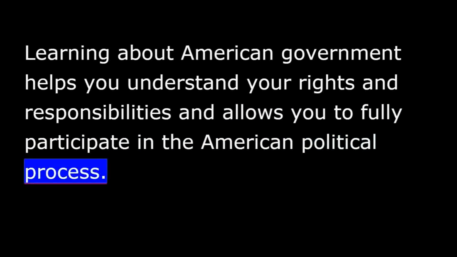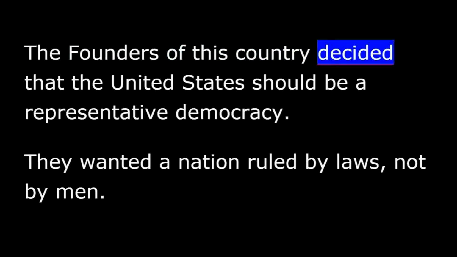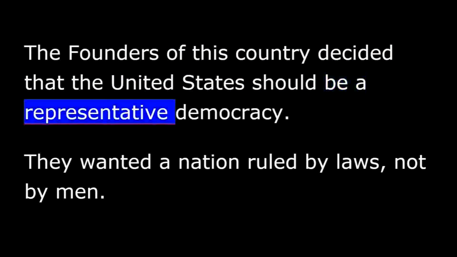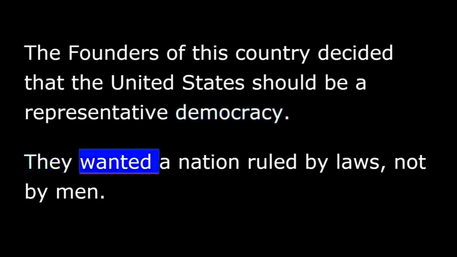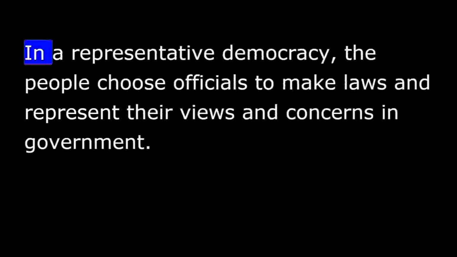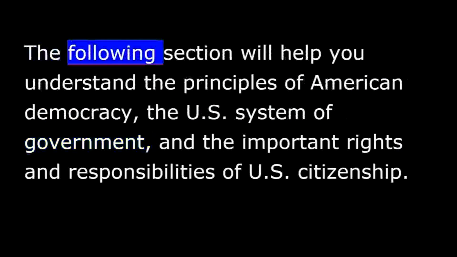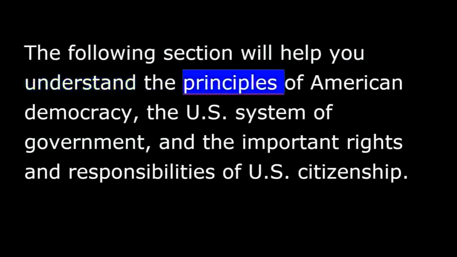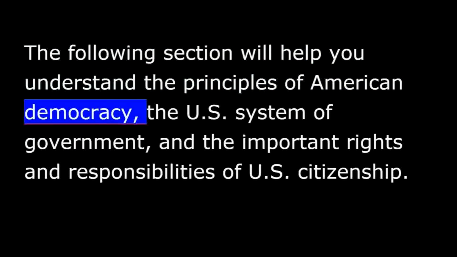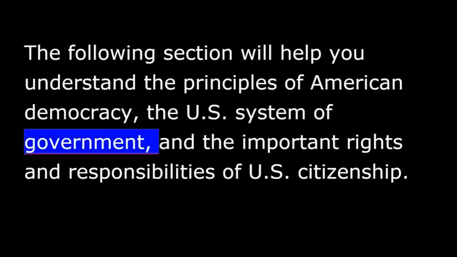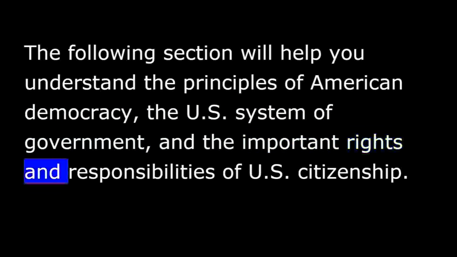political process. The founders of this country decided that the United States should be a representative democracy. They wanted a nation ruled by laws, not by men. In a representative democracy, the people choose officials to make laws and represent their views and concerns in government. The following section will help you understand the principles of American democracy, the U.S. system of government, and the important rights and responsibilities of U.S. citizenship.